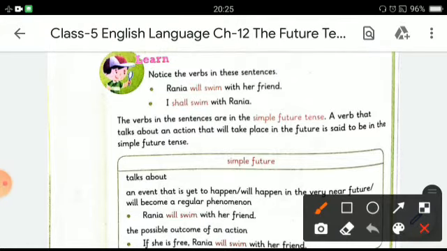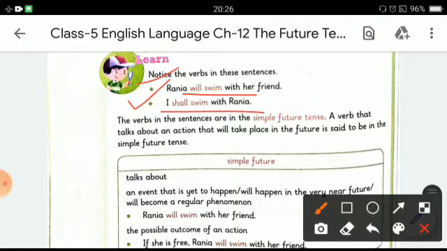Notice the verb in these sentences. See the first one: Rania will swim with a friend. Rania is a third person, where we are taking the name of any person, it is a third person, so we'll be using will. The second one is: I shall swim with Rania. So here, I is first person, and we have learned that we always use shall with first person. Now the verbs in these sentences are in the simple future tense.